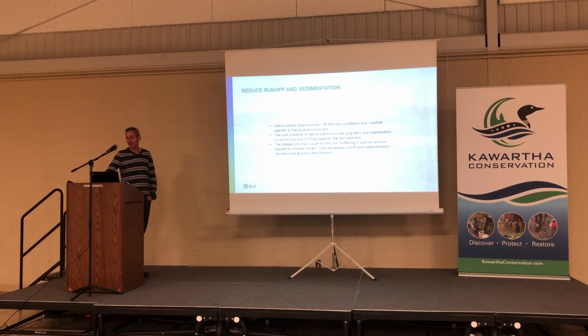The root system of native plants provides long-term soil stabilization by anchoring and knitting together the soil particles. The foliage provides cover for the soil, buffering it against erosion caused by droplet impact. This decreases runoff and sediment by improving groundwater infiltration, which everyone here we've been talking a lot about today. So selecting the correct mixture will help do all of those things.